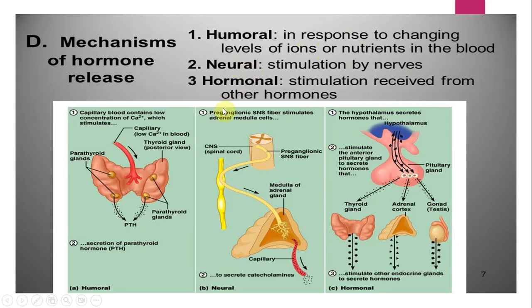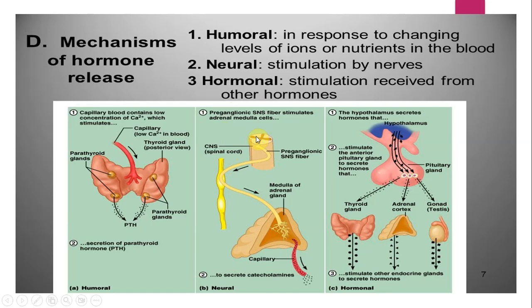Then neural control. When you talk about the neural control, which is right here, what happens is there's a nervous system input, stimulation by nerves, right? Example, whenever there's stress, there is release of cortisol, right? So that's a neural response.